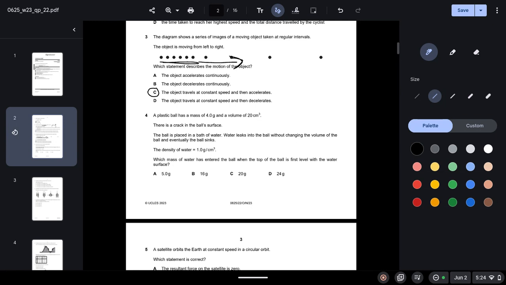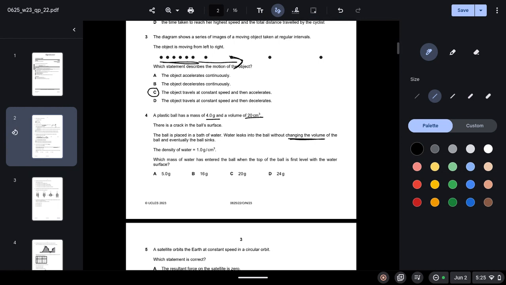Question 4. A plastic ball has a mass of 4 grams and a volume of 20 centimeter cubed. There is a crack in the ball's surface. The ball is placed in a bath of water. Water leaks into the ball without changing the volume of the ball, and eventually the ball sinks. Density of water is 1 gram per centimeter cubed. Which mass of water has entered the ball when the top of the ball is first level with the water surface?